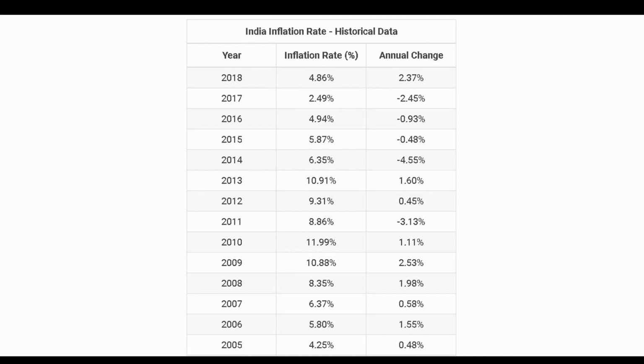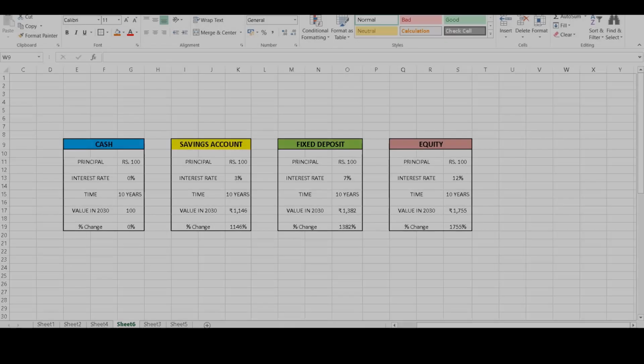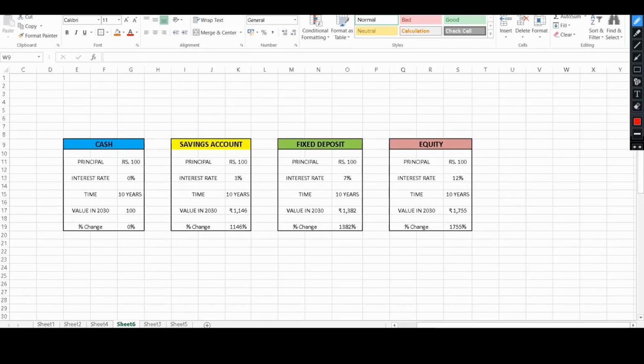Next, let us take a closer look at how inflation affects our investments and why we should consider it while planning our investments. I have here considered four classes of investments that people generally make: cash, savings account, bank fixed deposits, and equity. Equity may consist of mutual funds as well as stocks. Let us consider that a person puts rupees 100 in all four of these asset classes for a period of 10 years.